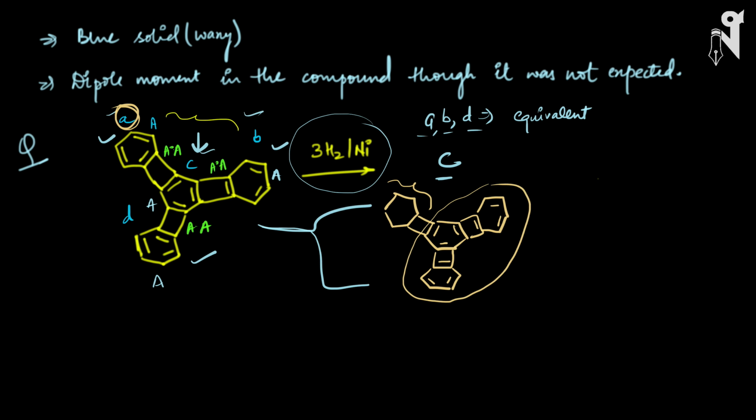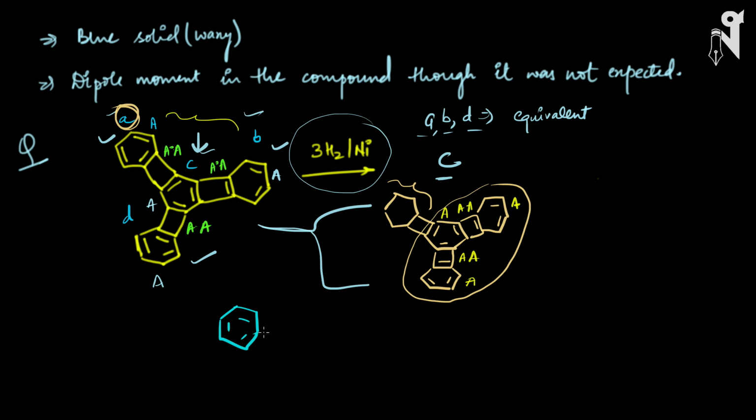Here again, let's see the status of the rings. This is your aromatic ring, this is your anti-aromatic one, this is aromatic, this is anti-aromatic, and this is aromatic. So basically alternate aromatic, anti-aromatic, aromatic, anti-aromatic rings are there in this fused structure. Now if I hydrogenate it on C, then what will I get? I will get this.